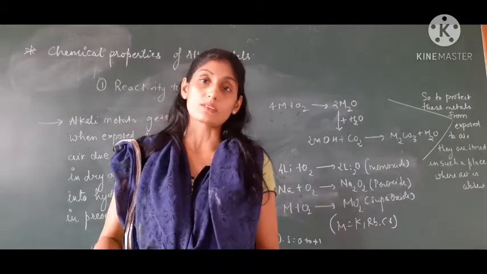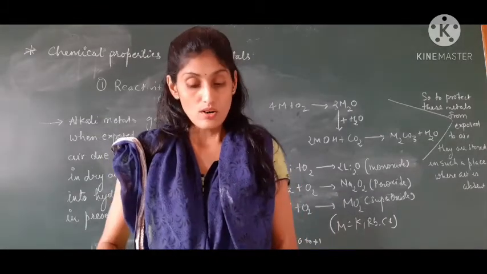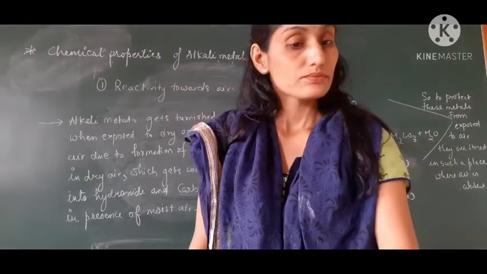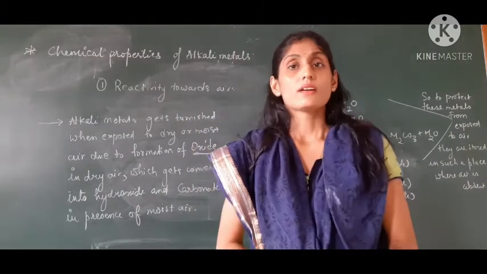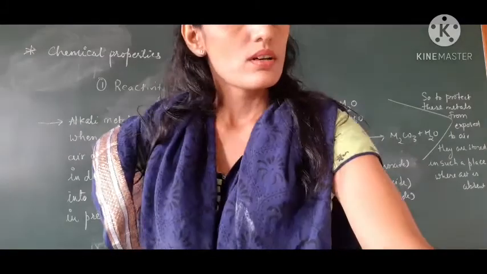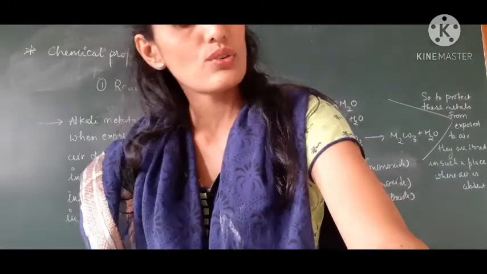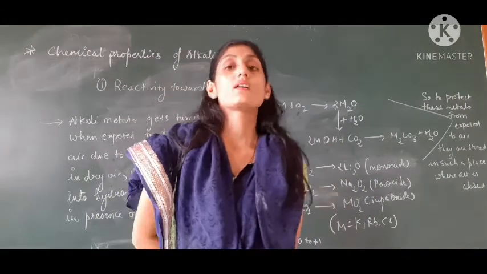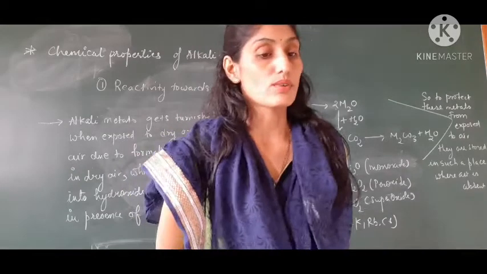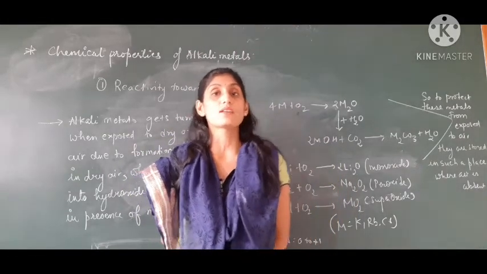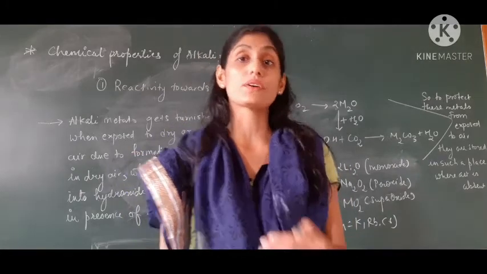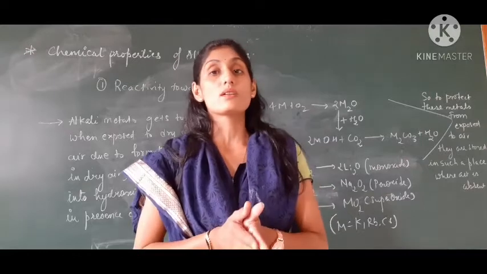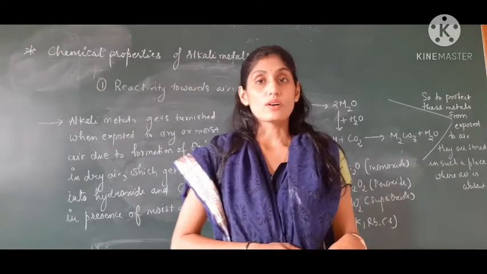When we talk about paramagnetic or diamagnetic nature, due to unpaired electrons they are paramagnetic in nature, and if the electrons are paired then they are diamagnetic. Basicity of oxides: all are basic in nature, because whenever they dissolve in water they produce alkali, and alkali is nothing but a base which dissolves in water.